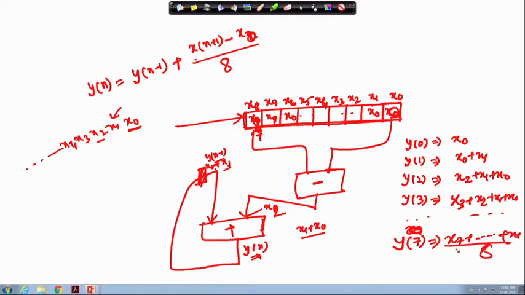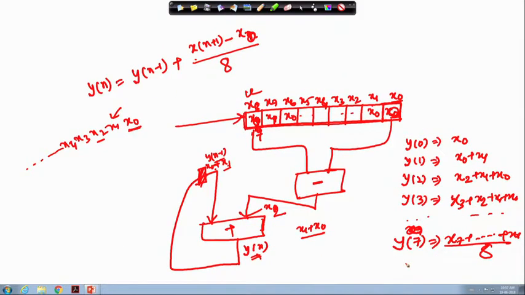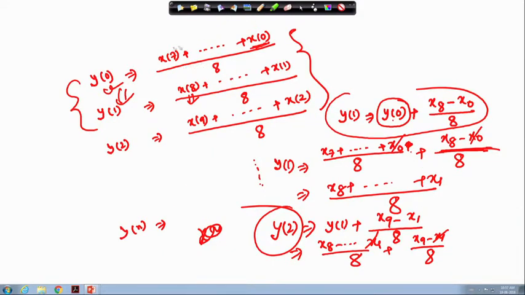In the next step, this will be filled with x 8 and this will be filled with x 0. Now, in the previous case what we considered was x 8 minus x 0 along with y 0 at that time. So, it is not y 0. At that time, y 0 is nothing but this particular operation. So, in this case we are considering y 0 as this.